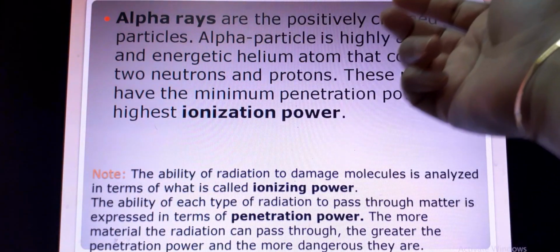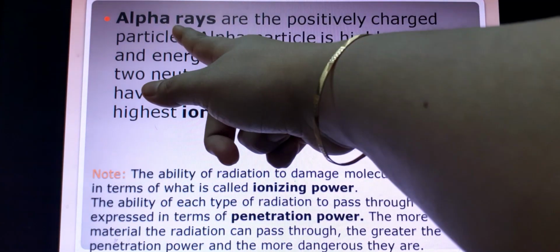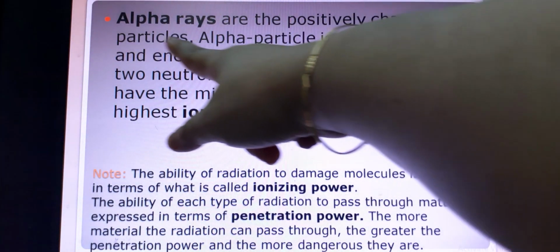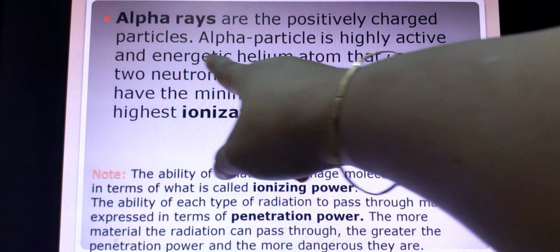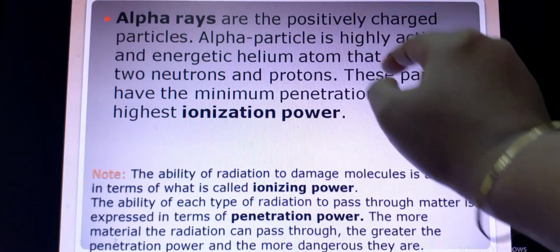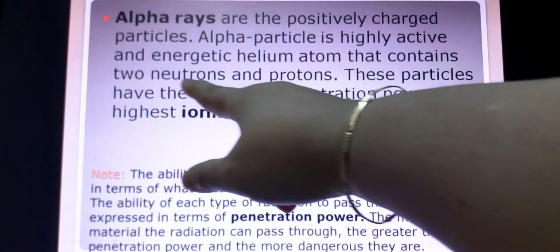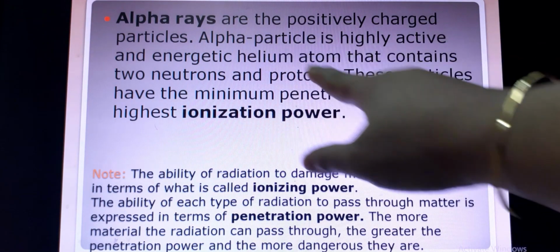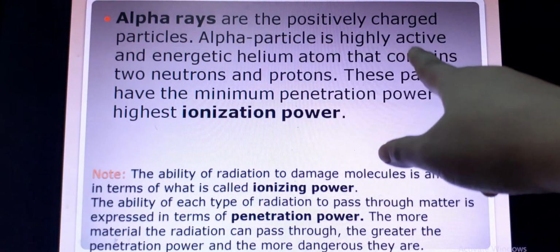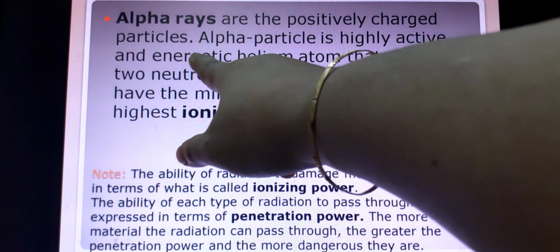Alpha rays are positively charged particles. This is one characteristic. An alpha particle is a highly active and energetic helium atom that contains two neutrons and two protons. This is another characteristic.